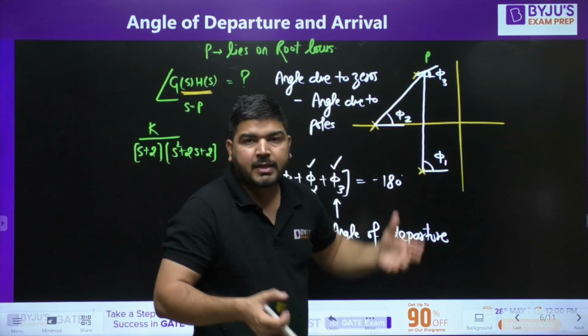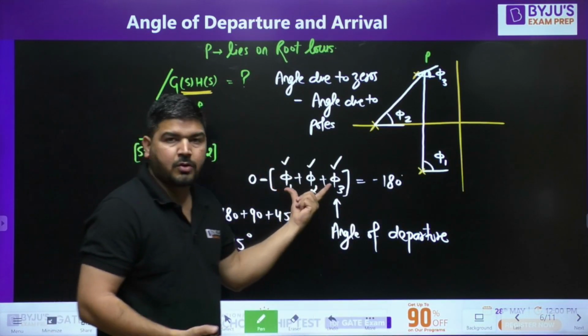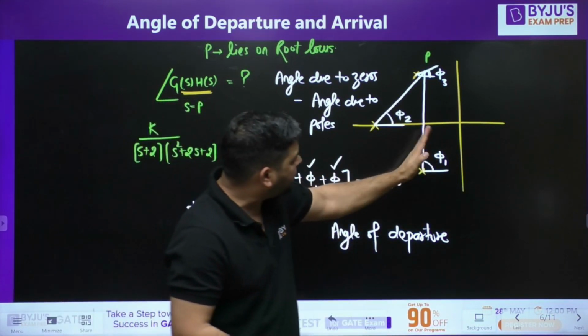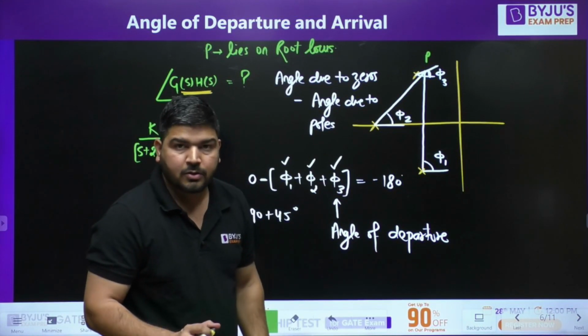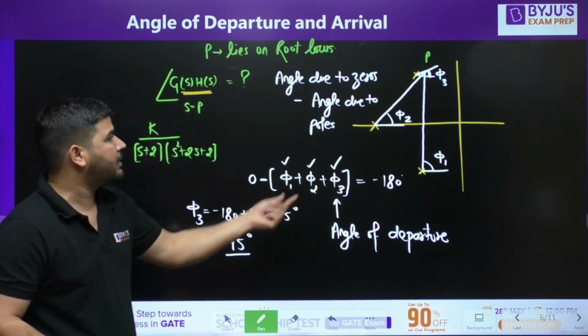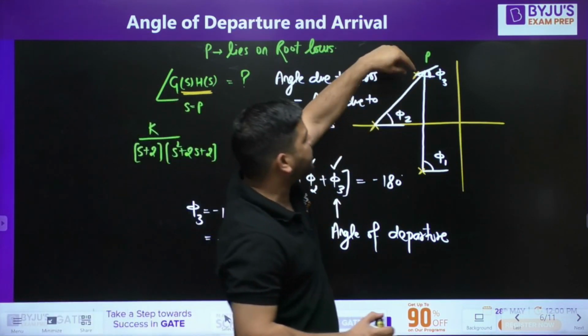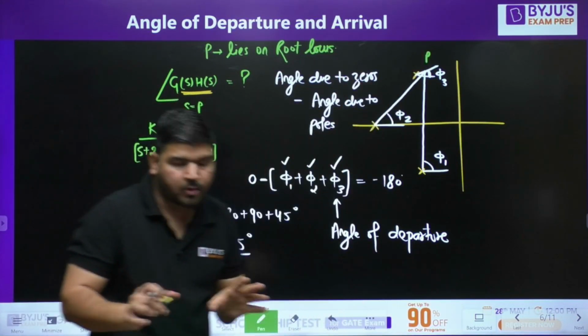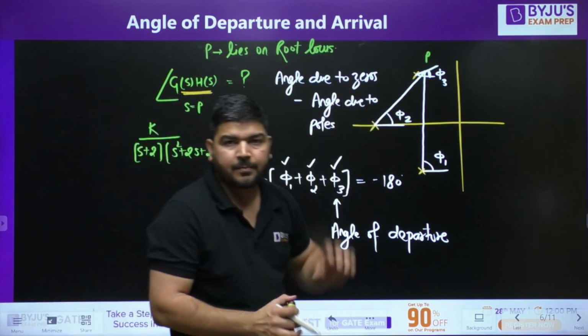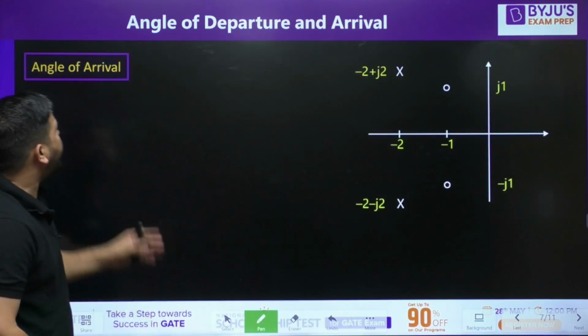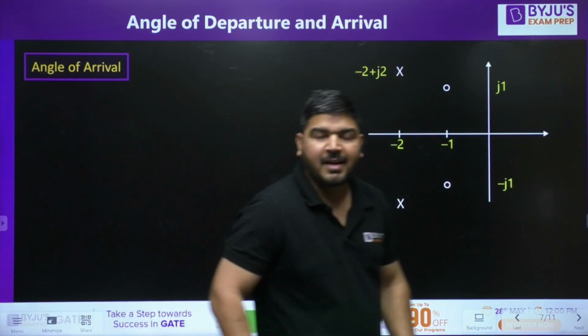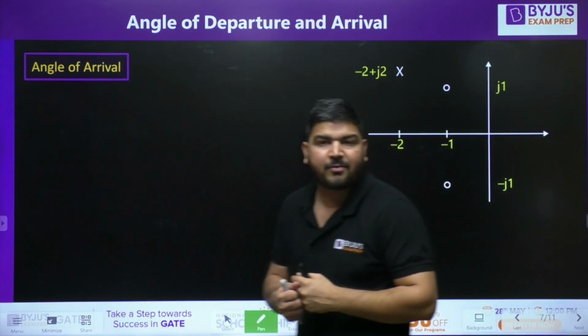In this particular question, there are no zeros, so only angles of poles are there. And how to calculate these angles, you should understand that. This phi 3 itself will tell you about the angle of departure because it's very close to this pole location. I hope you understood it. Similarly, you can calculate the angle of arrival, in a similar way.